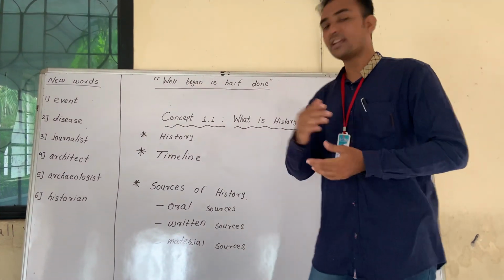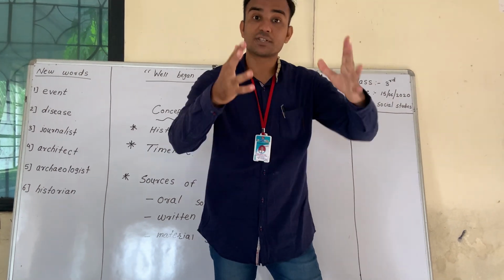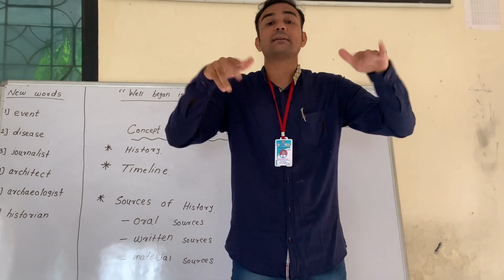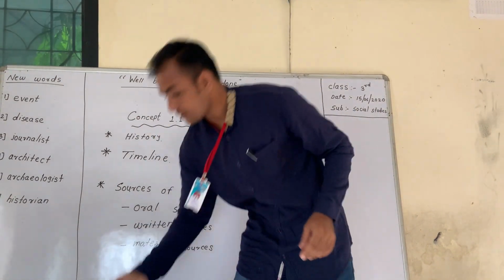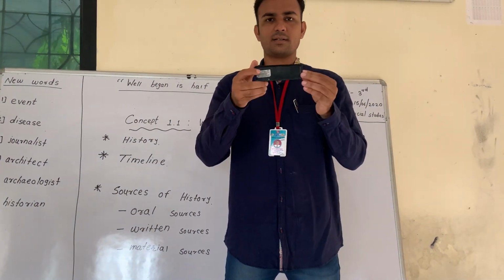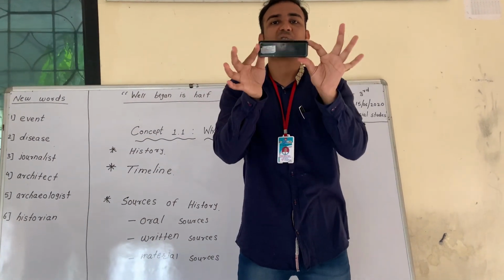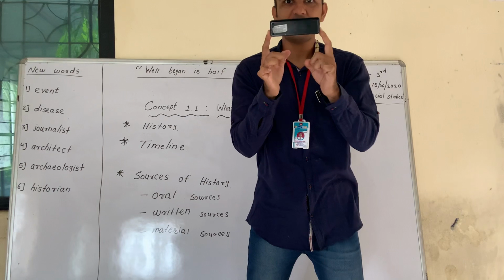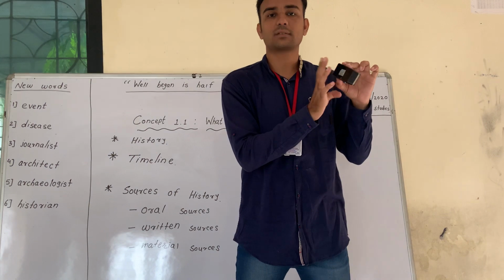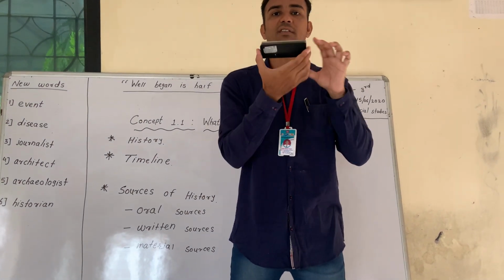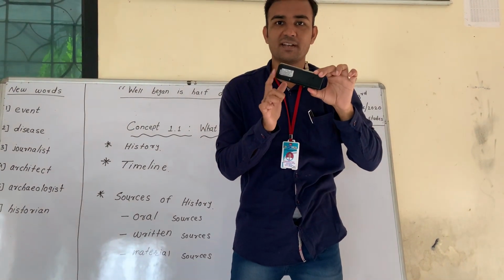And the third one is material sources. Material sources means, when archaeologists go to discover something, they find some materials. Suppose I got this duster from an ancient age building. Then that is the material source, part of history. Then archaeologists give it to the historian, and the historian finds out about that duster and writes something about it, that the duster belonged to that emperor. That is the material sources.